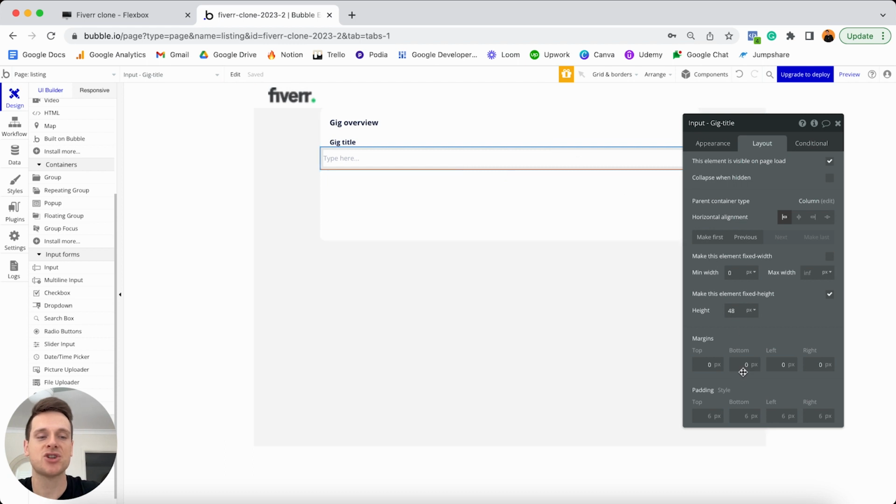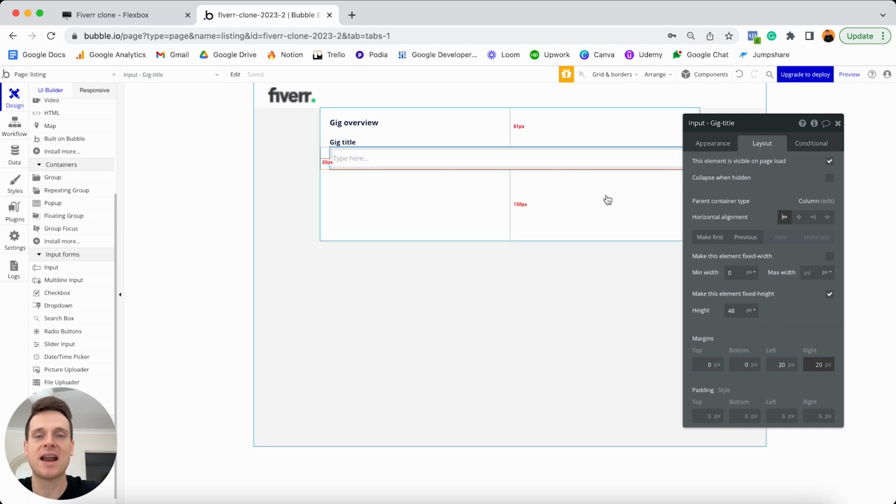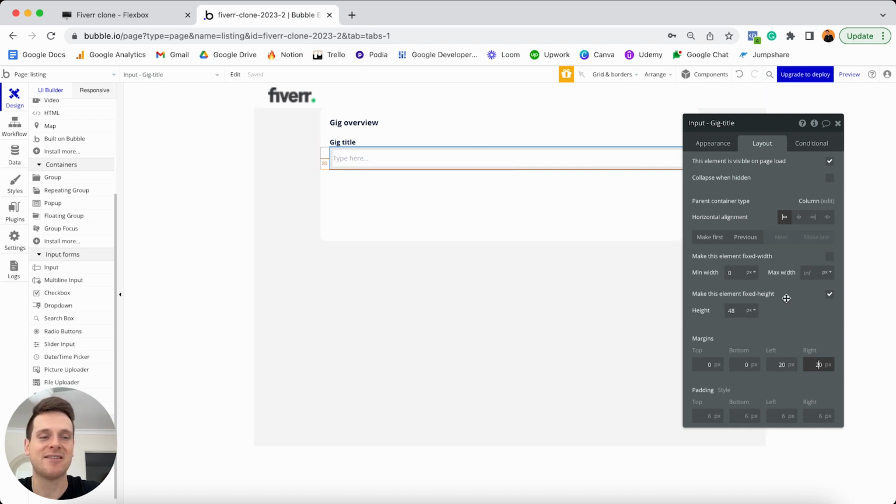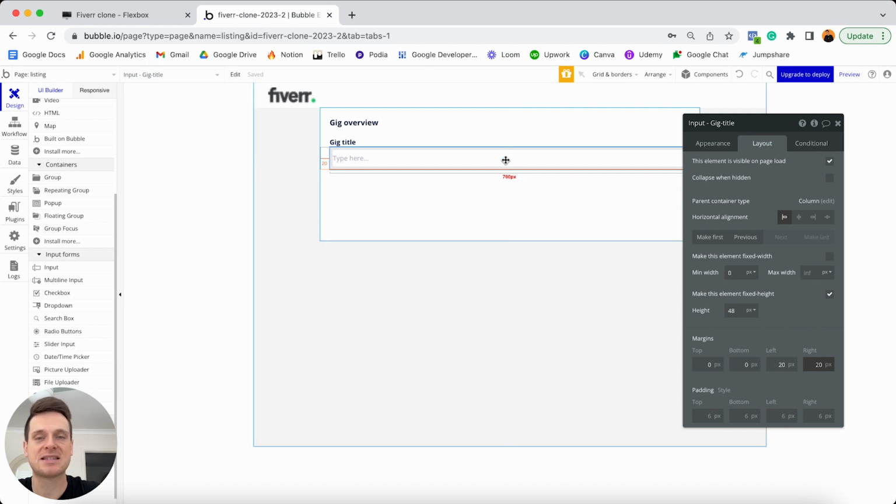When it comes to the margins, I'm also just going to add in 20 pixels on the left and 20 on the right. And look, I'm not too concerned about updating the height. I'm quite happy with that being 48 pixels as a fixed value. So that just means that the height of this element will always be this size that you see here.